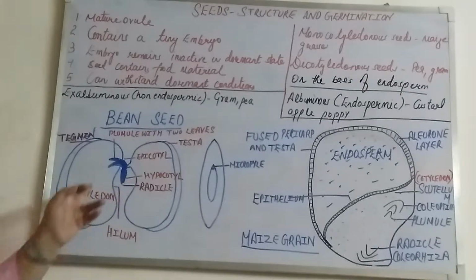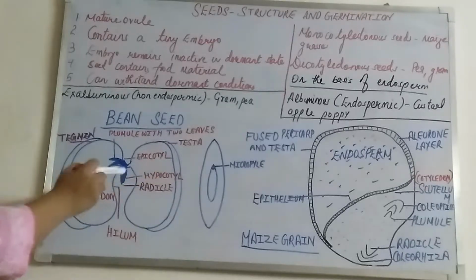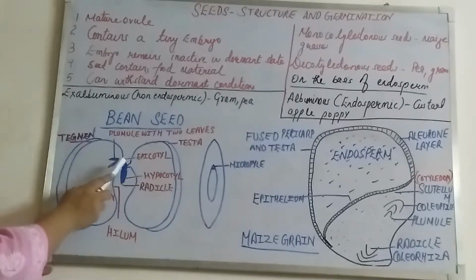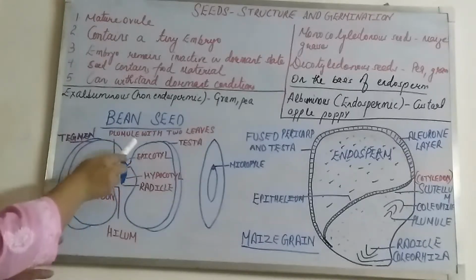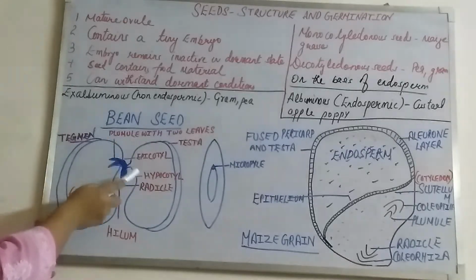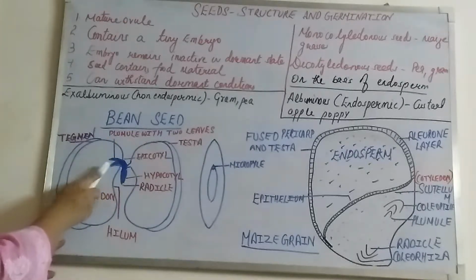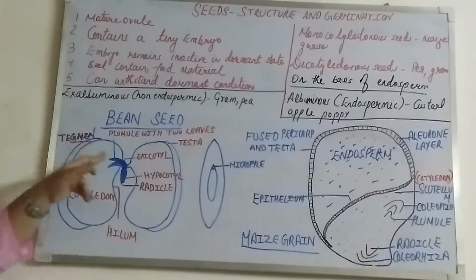Here there is one more structure, that is the epicotyl, and there is one more known as the hypocotyl. The embryo is attached with any one of the cotyledons. And what is this epicotyl? It is the region of the axis between the cotyledon and the point where the embryo is attached with it.